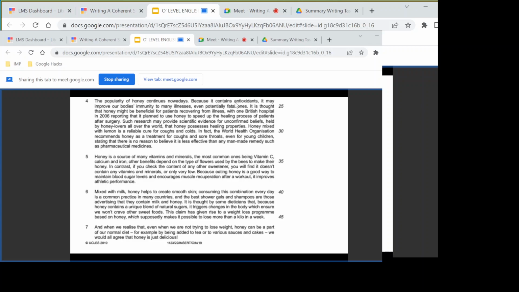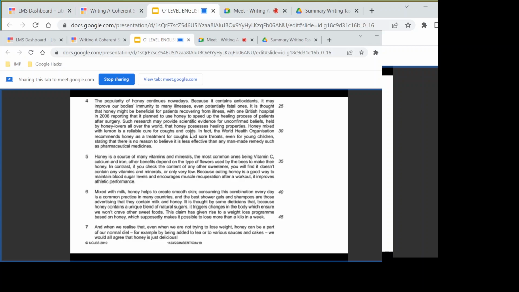All right. Are we skipping any point here? One is it contains antioxidants and it improves the body's immunity system. Number one. Another one is beneficial for patients recovering from illnesses. I think that these are two different points. One is specifically about antioxidants and then immunity system, and this one. Let's take a look at this one. And perhaps we are skipping something here. Let me just check.